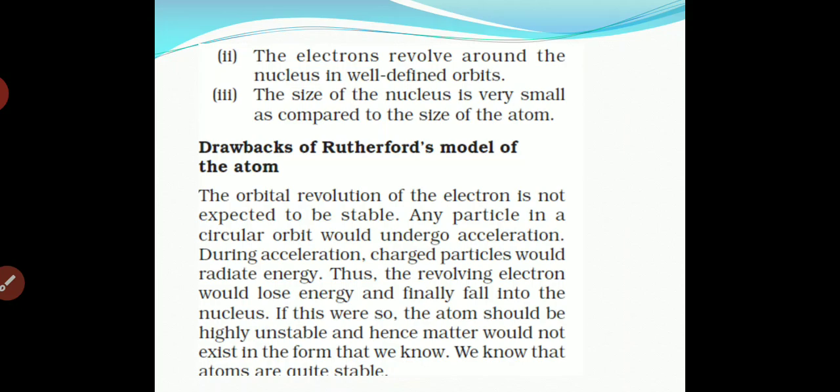If this were so, the atom should be highly unstable, and hence matter would not exist in the form that we know. We know that atoms are quite stable, but here energy is being emitted, and the atom should be highly unstable. So this is the drawback of the Rutherford model.